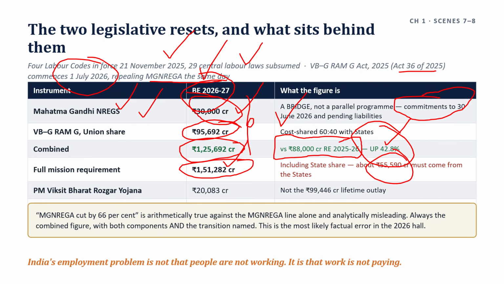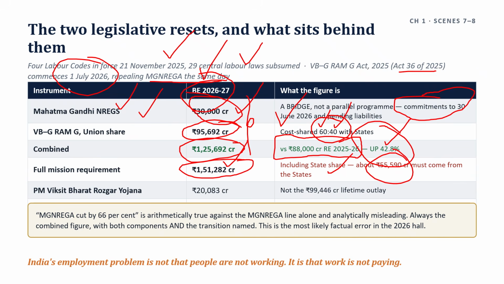About 55,590 crore must come from states because the cost is shared 60 to 40, 60 from the Union, 40 from states. Punjab and Telangana raised exactly this at the pre-budget meeting. So state the tension precisely and do not resolve it in anyone's favor.